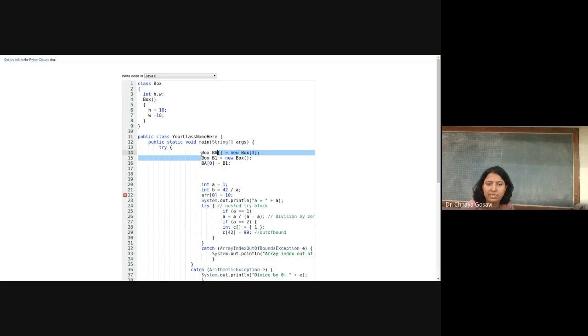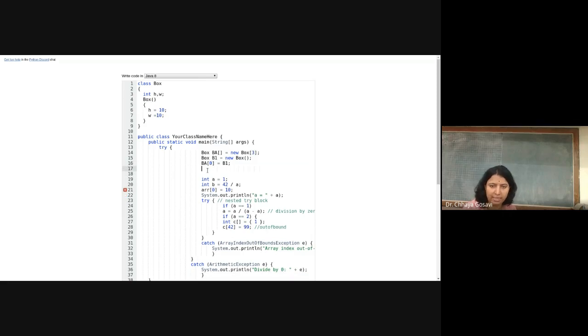Just concentrate on these 3 lines. What we have done here, we have created a class box, and I have created an array of size 3, and this is not the complete array definition. Here we are just creating 3 references for the objects. For every object I have to allocate a memory, but I have skipped that step. I have created one more object of box, and I am going to put this object at this location, p of 0. So syntactically it may look correct, but it is wrong.